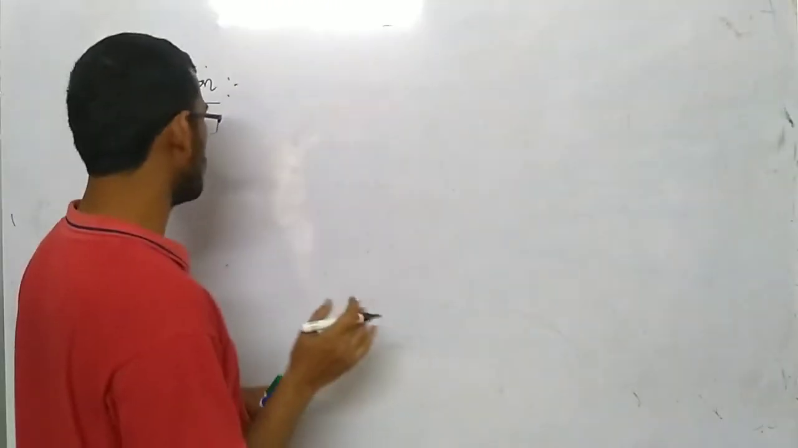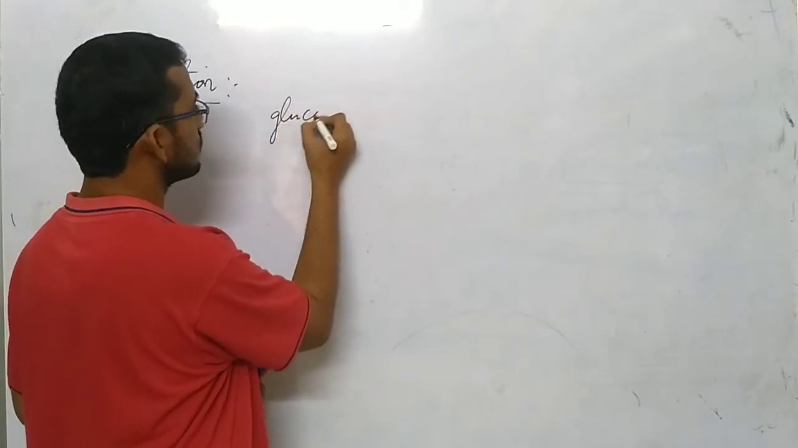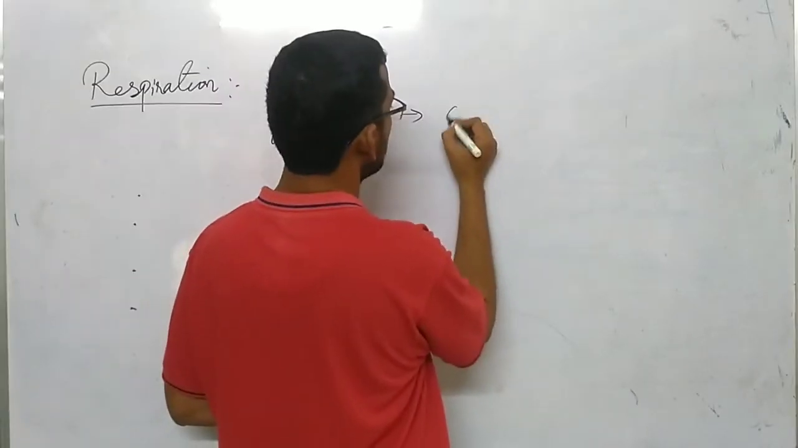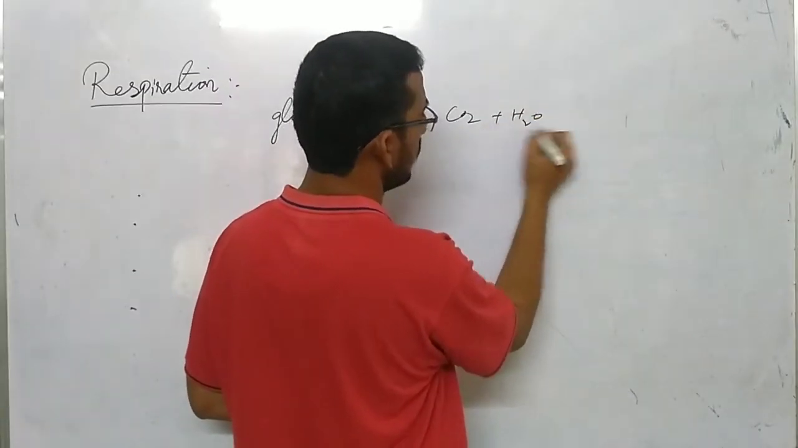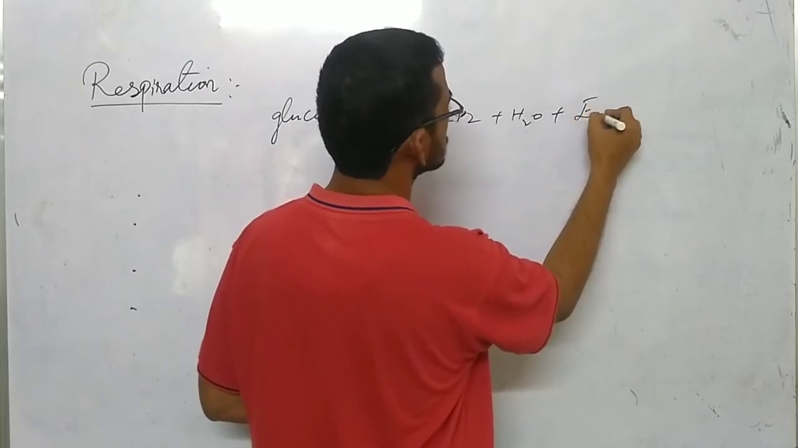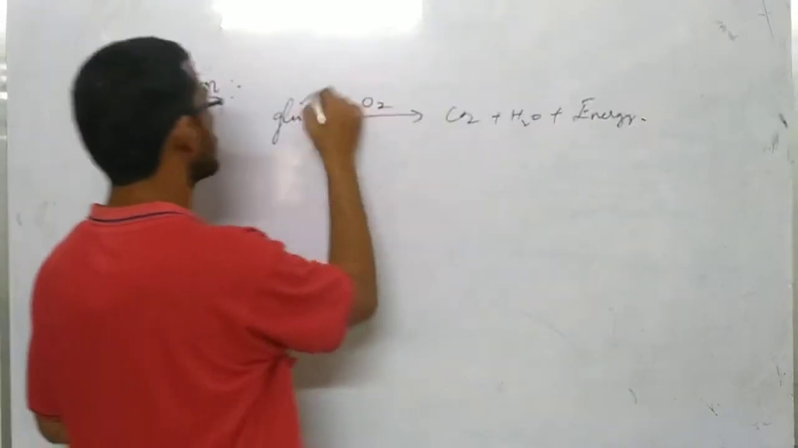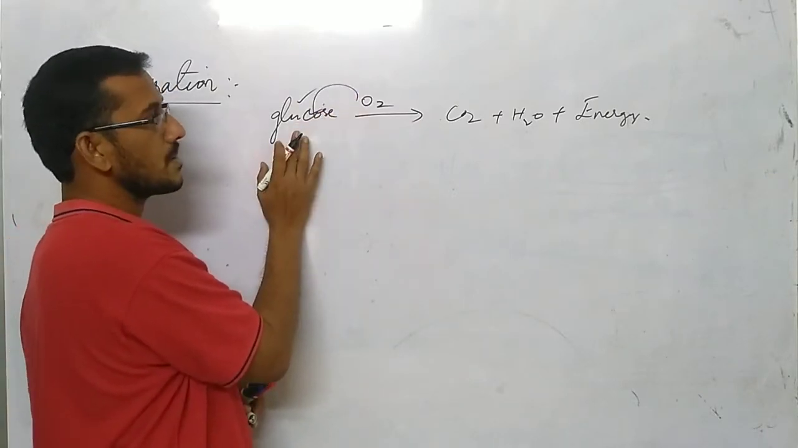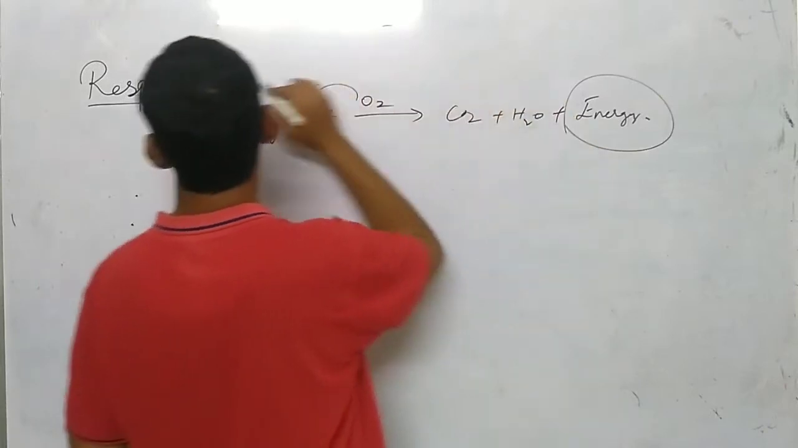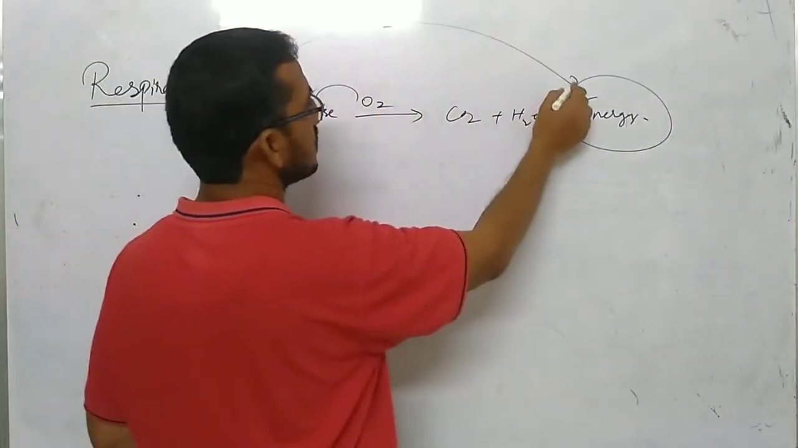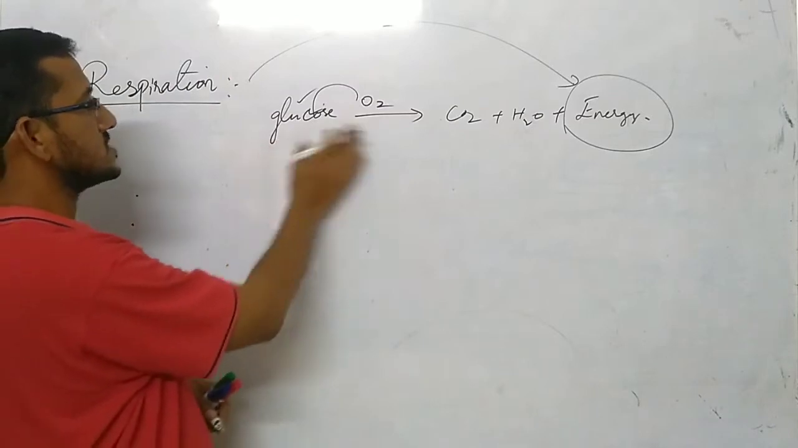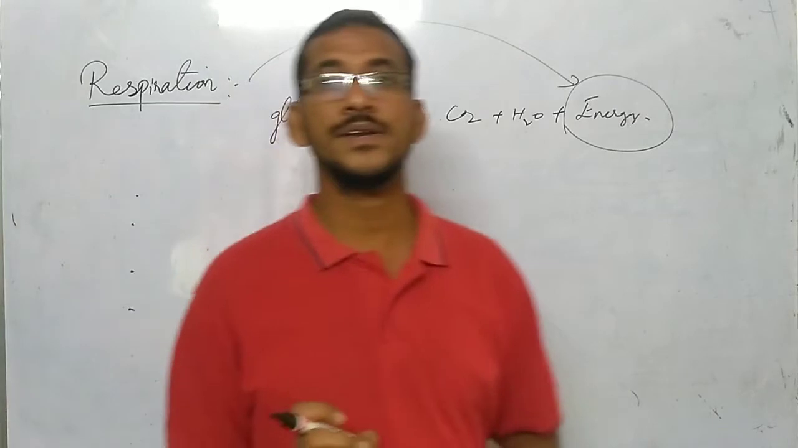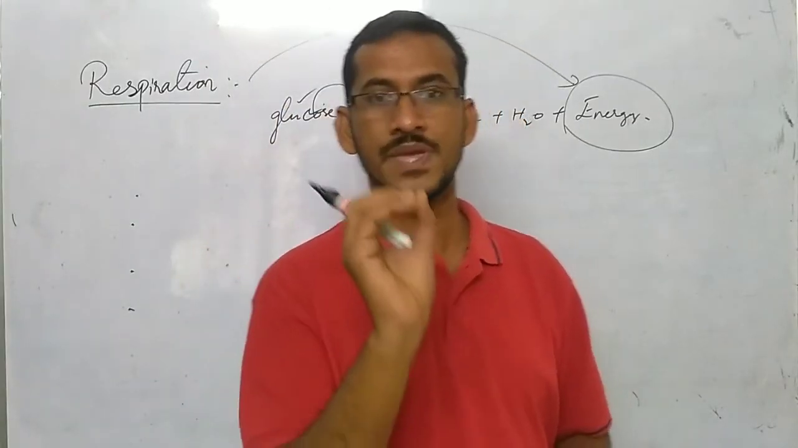So what happens here, when glucose is broken down with the help of oxygen, what happens? Carbon dioxide, some water and energy is released. So we can say that oxidation or breakdown of food by releasing energy. So respiration is a process of releasing energy by oxidation of food. Right?